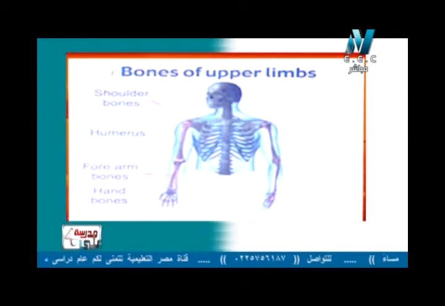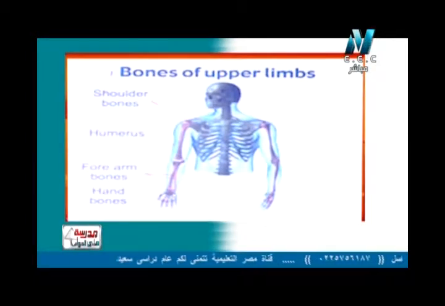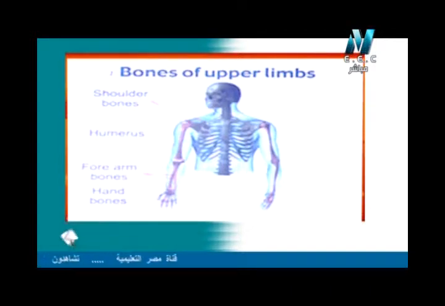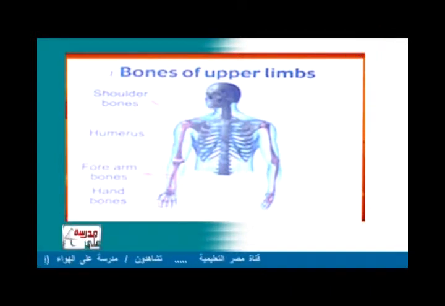Again, the bones of the upper limbs have three parts: the humerus, which is the arm bone, the forearm bones, and at last the hand bones.